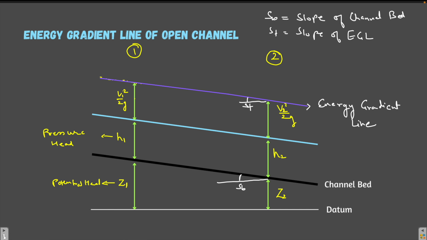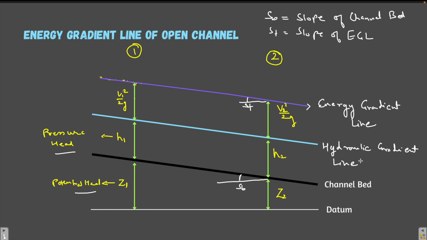Now apart from this, there is one another thing that you should know. If you are not considering the kinetic head, rather you are just considering the potential head and the pressure head, the summation of the potential head and pressure head will give you this line, which is called the hydraulic gradient line.